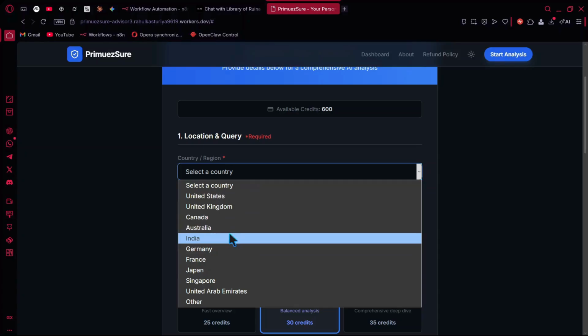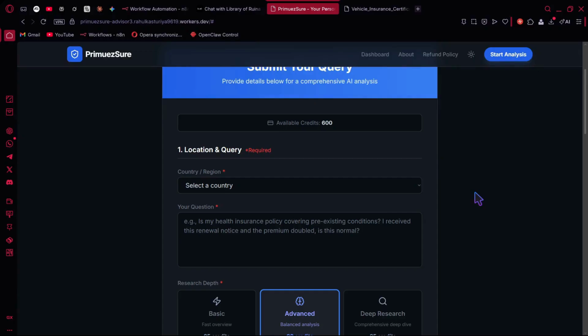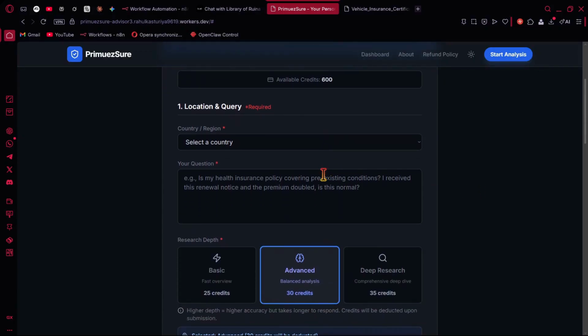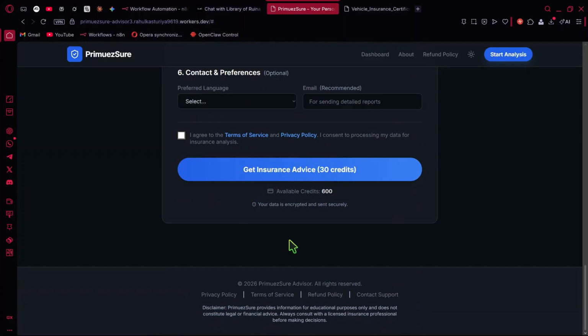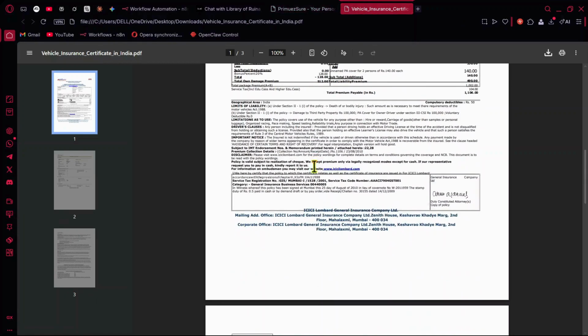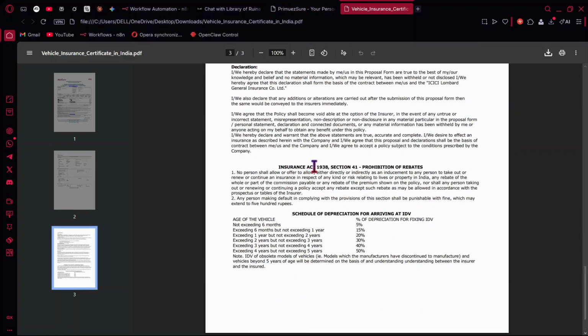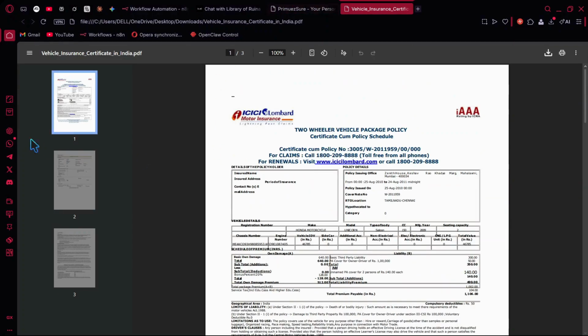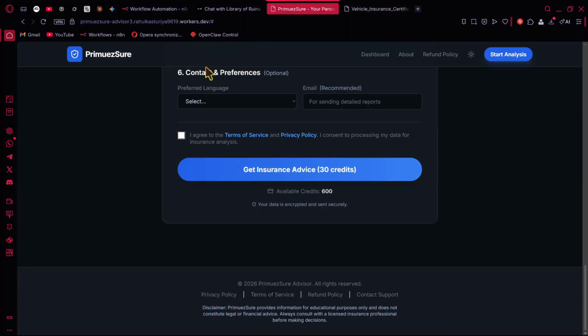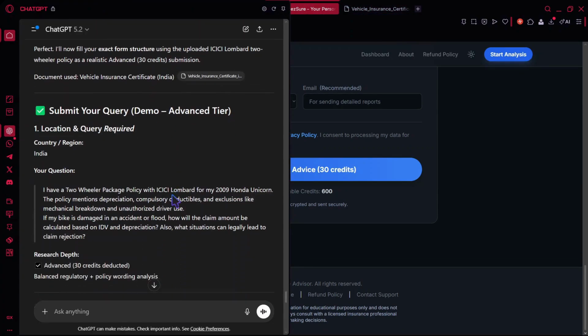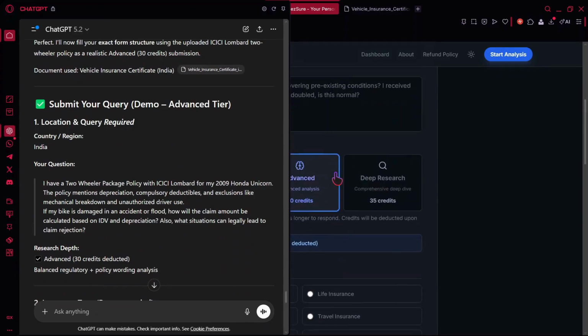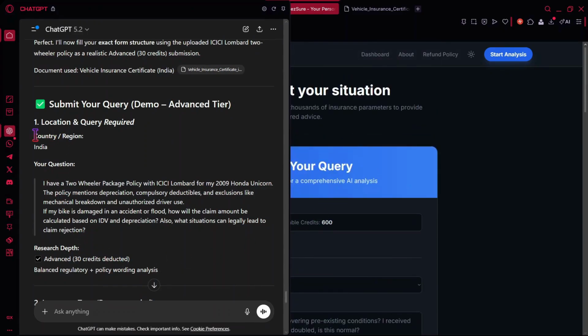So yeah, this is the form. As you can see, it also shows our credits, and this is the insurance demo document which I downloaded, and the context I have given to ChatGPT, and we are going to use exactly these.